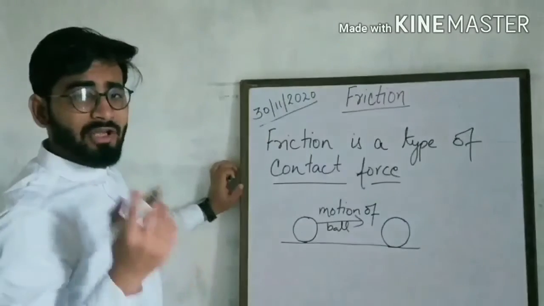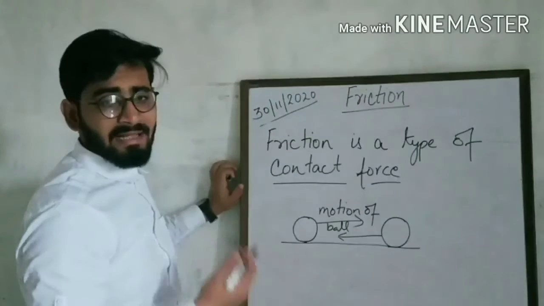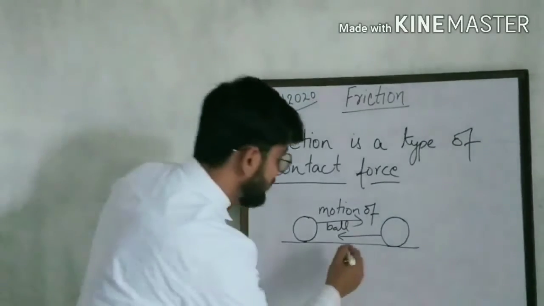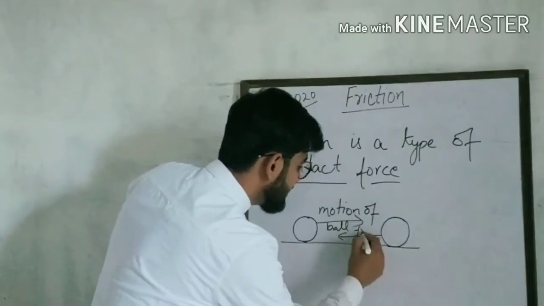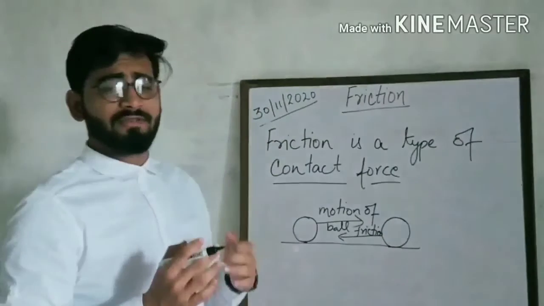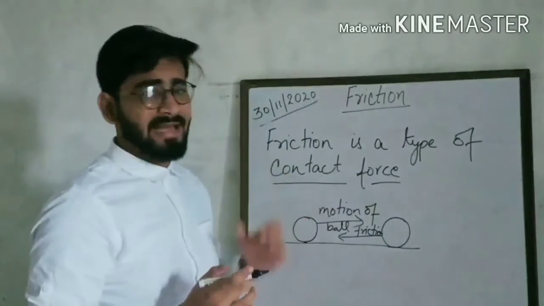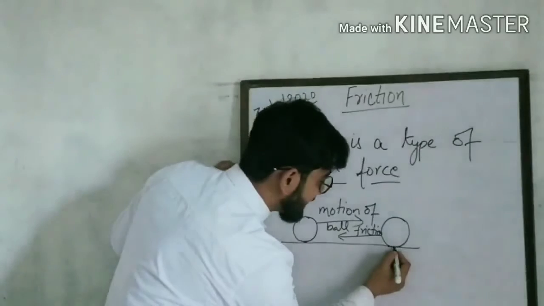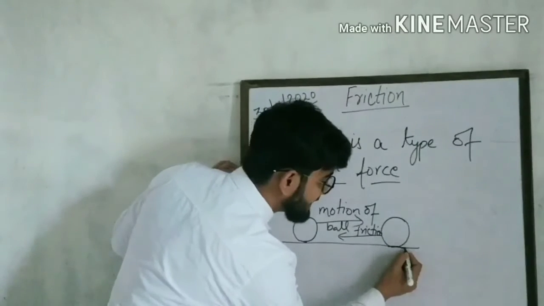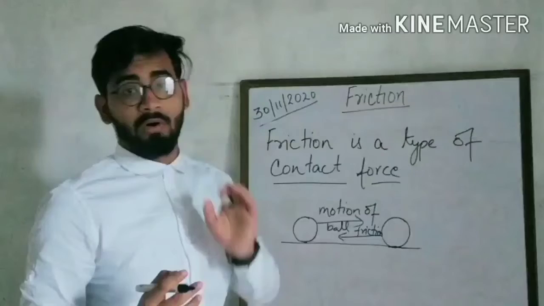What will be the direction of the friction? Friction will act in the opposite direction. I have already told you. So this is the direction of the friction, and it will try to stop the motion of the ball. But actually, where is the friction acting? Friction is acting somewhere here between the surface of the table and the surface of the ball.